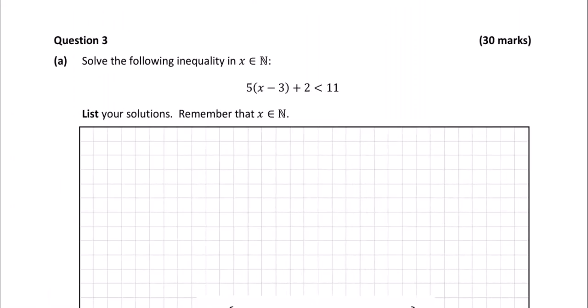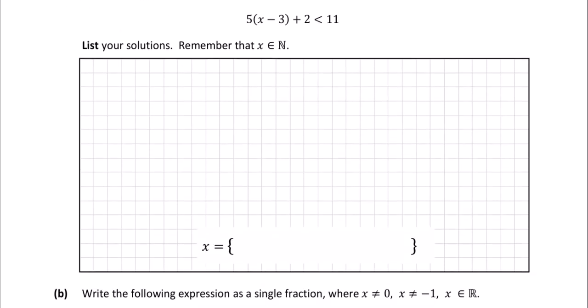Okay, so let's have a look at question 3. Solve the following inequality in x, where x is a natural number: 5 times x minus 3, plus 2, is less than 11. List your solutions and remember that the solutions are going to be natural numbers. So let's do that then. We have 5 times x minus 3, so we've got 5x minus 3 plus 2 is less than 11.